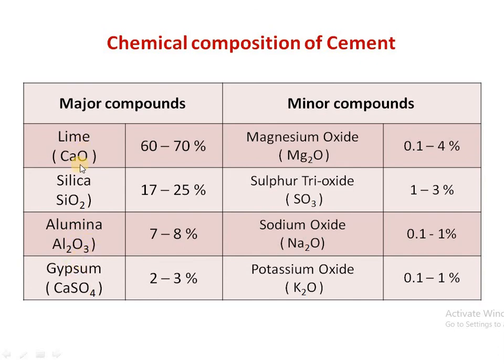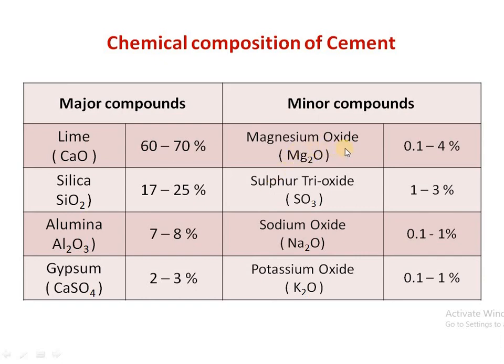So lime, that is calcium oxide, is present at about 60 to 70%, and silica, that is SiO2, is present at around 17 to 25%, and alumina and gypsum, that is Al2O3 and calcium sulfate, are present at about 7 to 8% and 2 to 3% respectively. So these are the major compounds, and some minor compounds are also present in the cement.